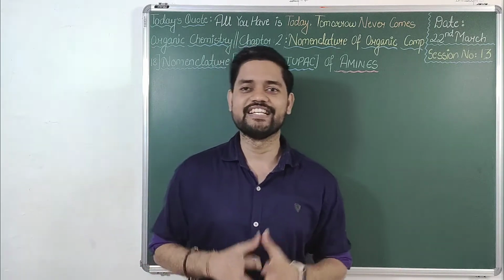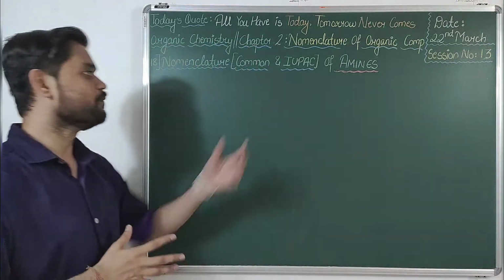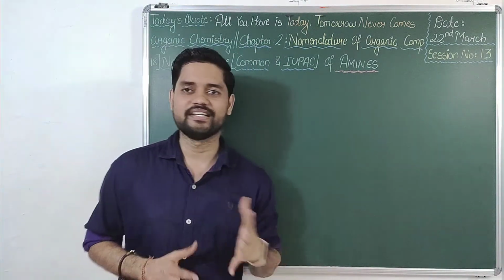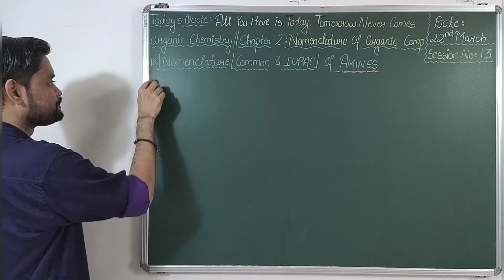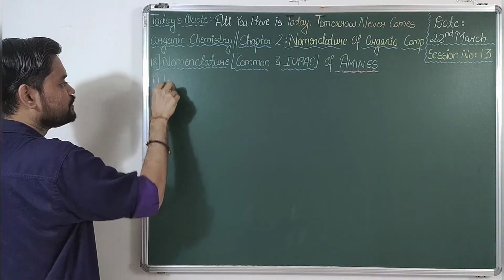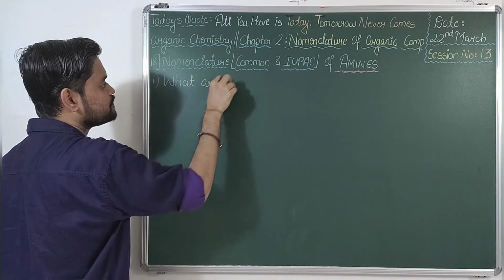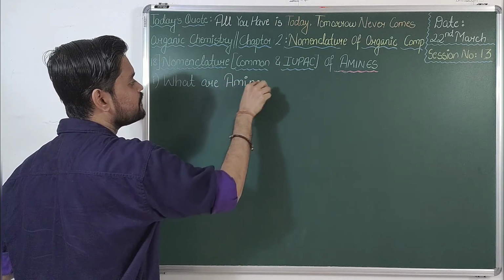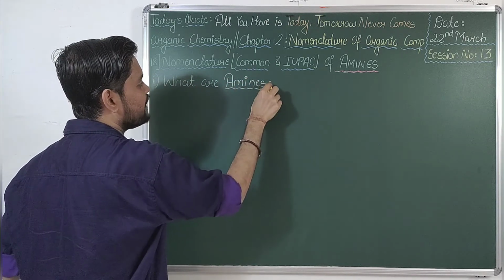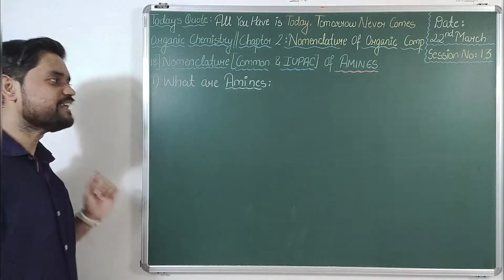So with this motivation, let us start this particular segment, in which we'll first discuss what amines are and how they are classified. Talking about the first thing, what are amines? Amines are derivatives of ammonia. Amines are what? Derivatives of ammonia.